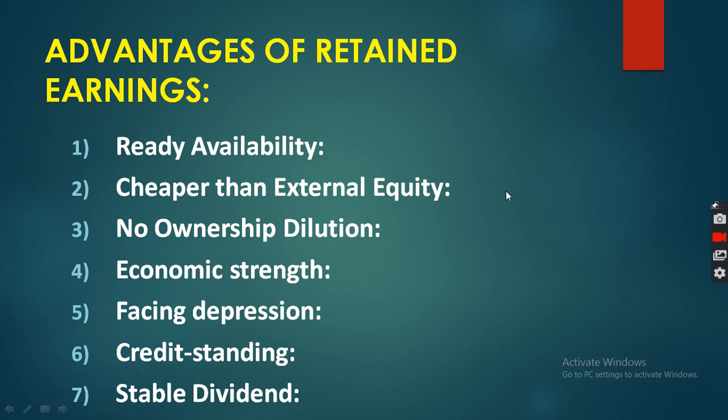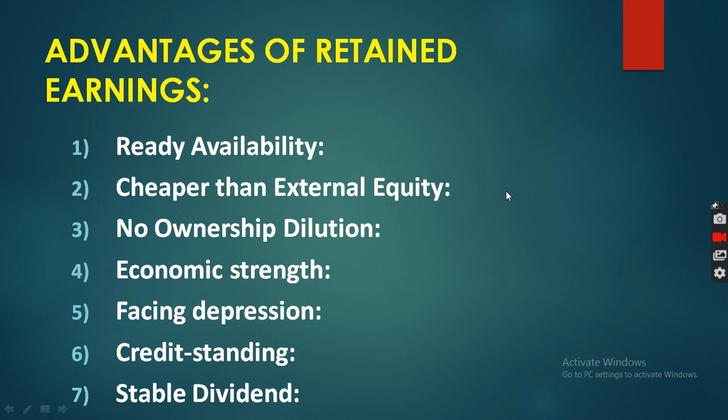Then the first advantage: ready availability. How is it readily available? Because retained earning is considered as an internal source of finance. Generally, being an internal source, these earnings are readily available to the management. In short, directors don't have to ask outsiders for finance. Generally for equity shares and preference shares, the company has to prepare a prospectus. Prospectus means a written document to invite the general public.